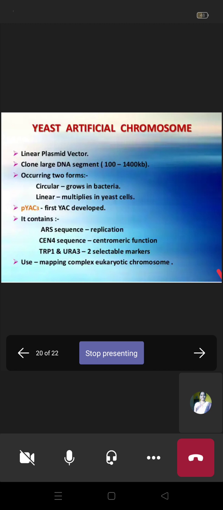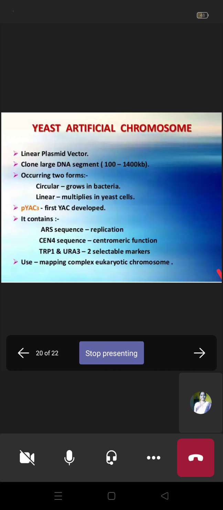So this vector is also a linear plasmid vector. It is used for cloning large DNA segments of 100 to 1400 kbp, occurring in two forms: circular, grown in bacteria, and linear, multiplying in yeast cells.